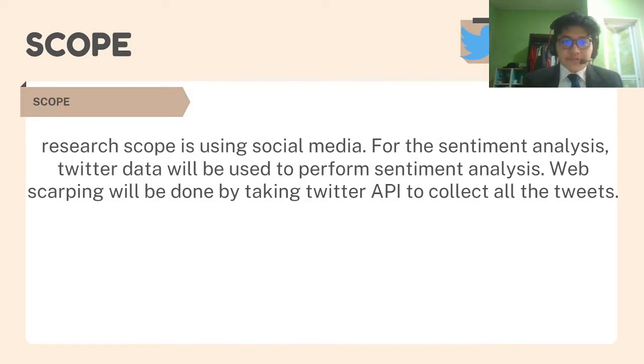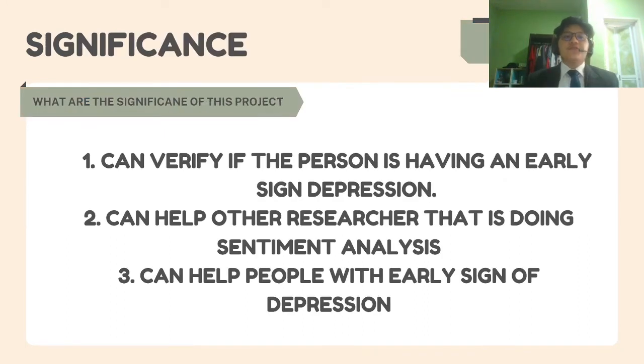Scope. Research scope is using social media. For the sentiment analysis, Twitter data will be used to perform sentiment analysis. Web scraping will be done by taking Twitter API to collect all the tweets. Significance. So what is the significance of this project? First, we can verify if the person is having an early sign of depression. Secondly, can help other researcher that is doing sentiment analysis. Lastly, can help people with an early sign of depression.